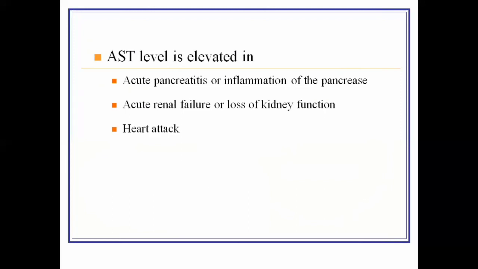In case of heart attack, congestive heart failure, or myocardial infarction, this AST level will also be increased. And in case of recent surgery and severe burns, the AST level will also be high. And in case of muscle injury, the AST level will also be elevated. So AST is also used as a diagnostic marker for these abnormalities. But ALT is only specific for the liver, while AST, besides the liver, is also specific for other organs and the diseases related to other tissues.